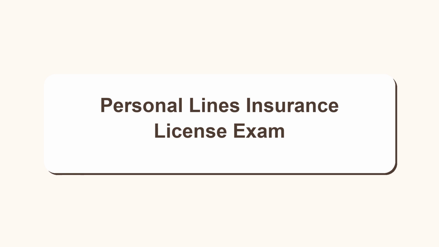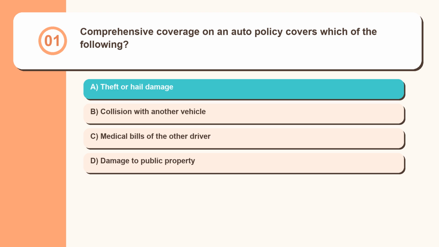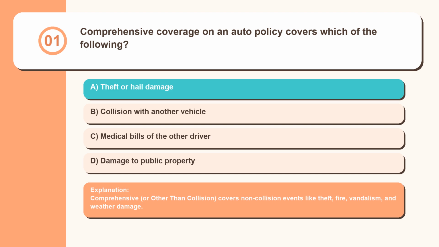Personal Lines Insurance License Exam. Question 1. Comprehensive coverage on an auto policy covers which of the following? Theft or hail damage, collision with another vehicle, medical bills of the other driver, damage to public property. Comprehensive, or other than collision, covers non-collision events like theft, fire, vandalism, and weather damage.